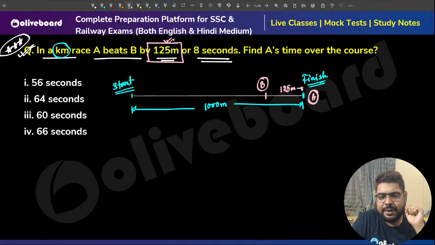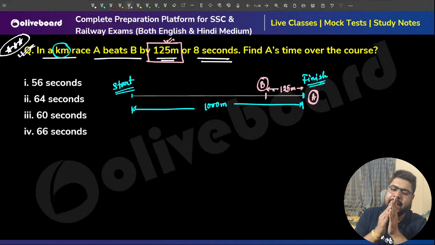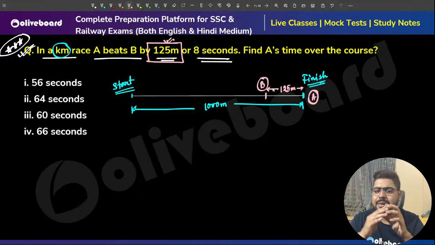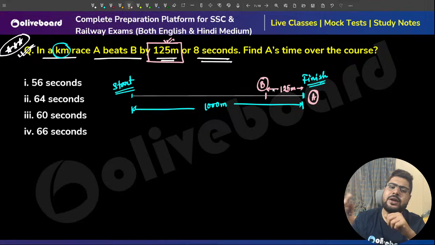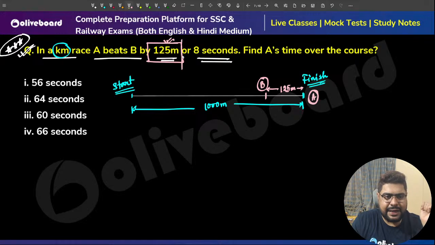B still has 125 meters to cover. So B is 125 meters behind. That is the significance of the first line.